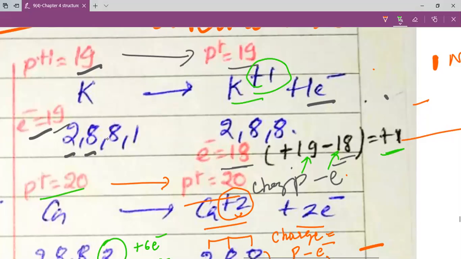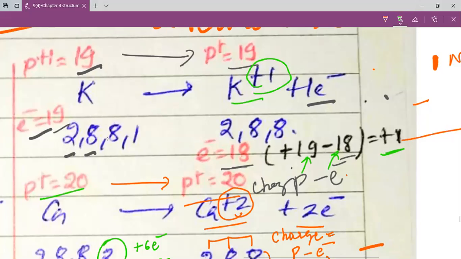Same way, my dear students, when we think about oxygen, initially it has 8 electrons, 6 plus 2, 8 electrons, but as it gains 2 electrons, the number of electrons becomes 10. We know that charge is equal to number of protons minus number of electrons. The protons are 8, electrons are 10, so 8 minus 10 is minus 2, and that is why our oxygen gets minus 2 charge.